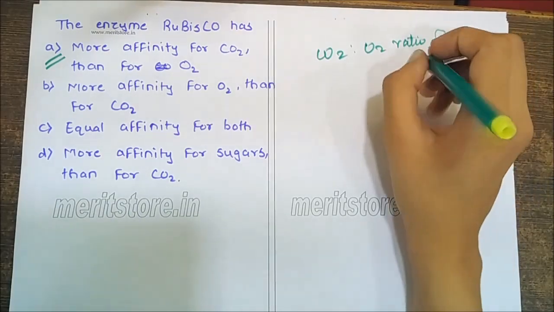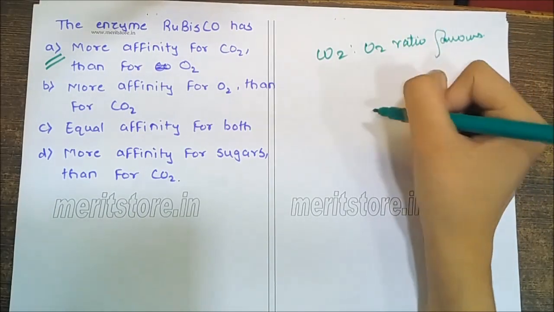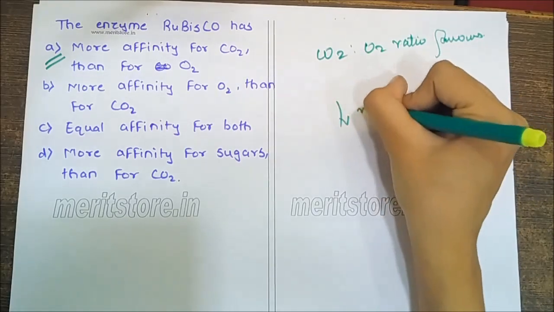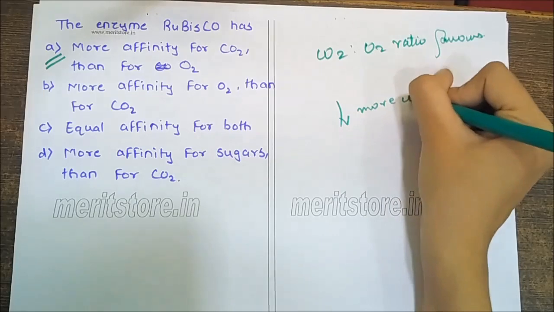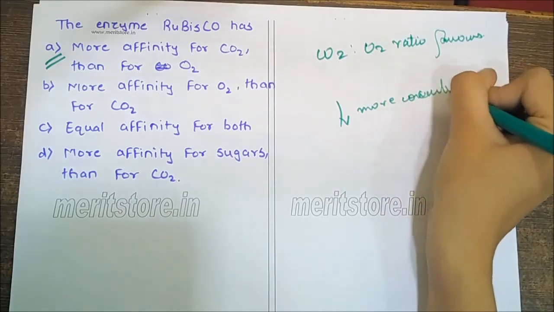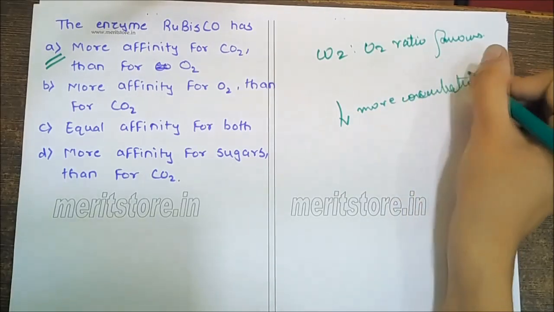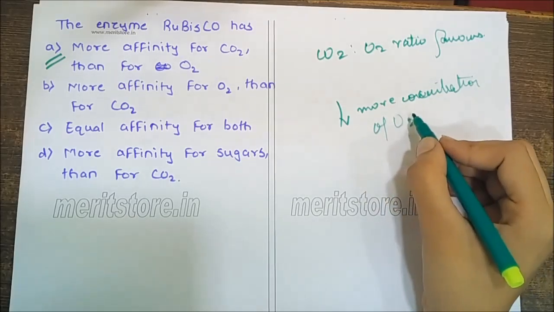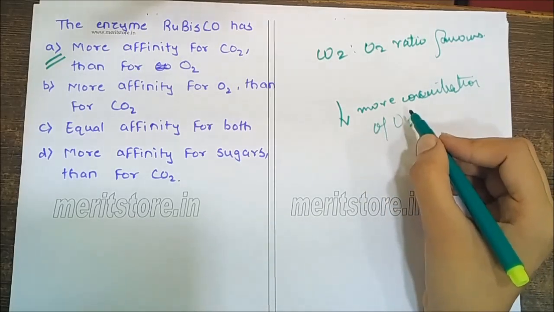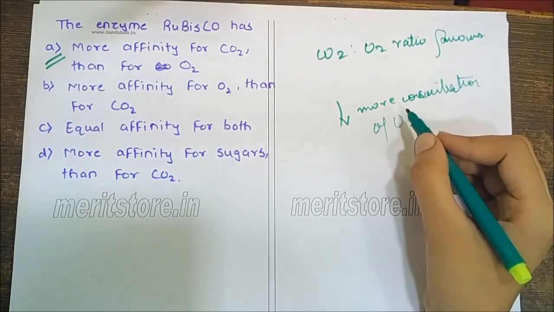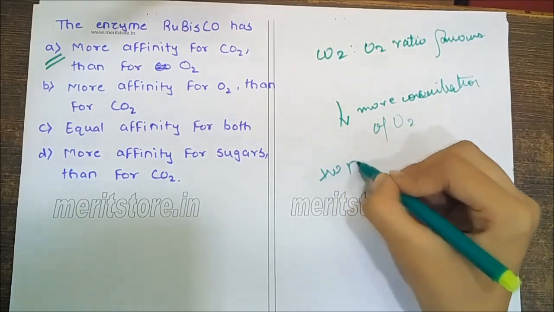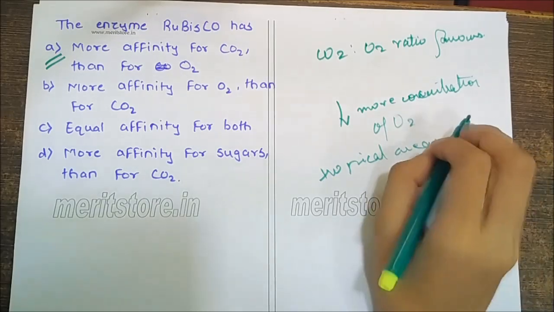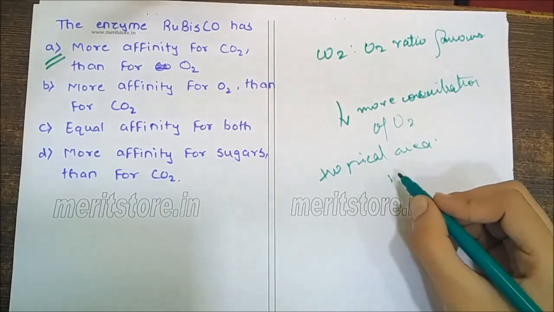At high temperature, the concentration of dissolved CO2 in equilibrium with air decreases more than the concentration of O2, which favors oxygenation. High temperature occurs in tropical areas. Therefore, tropical plants are the major sufferers.